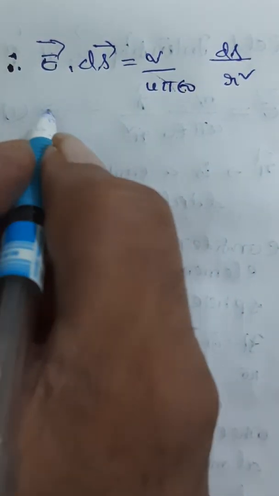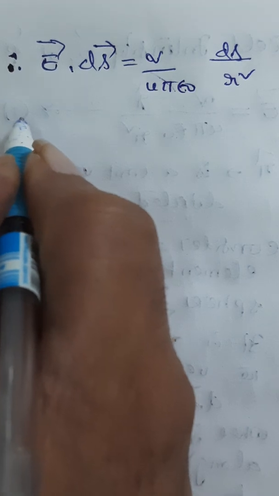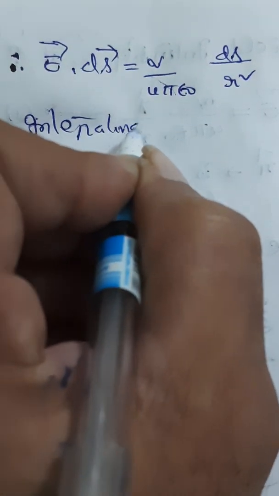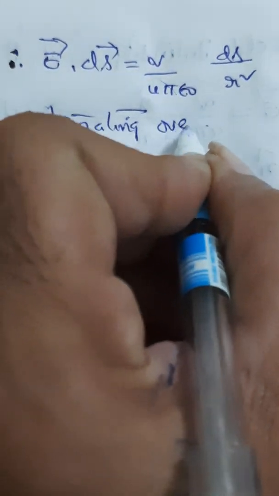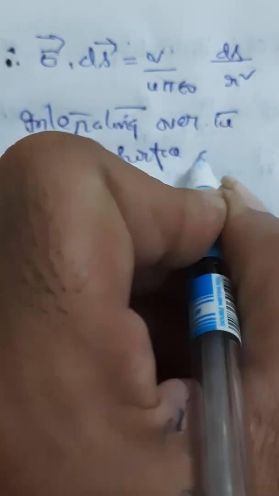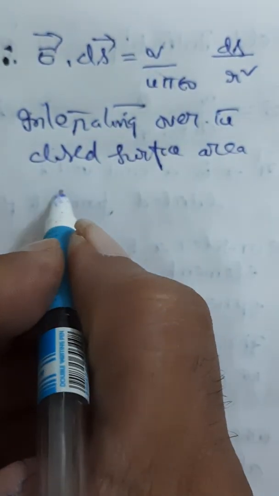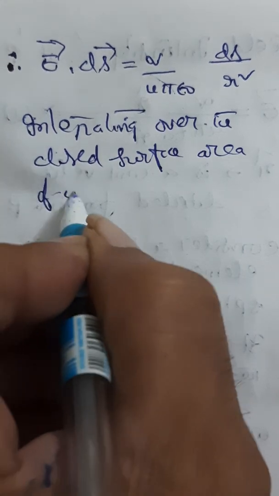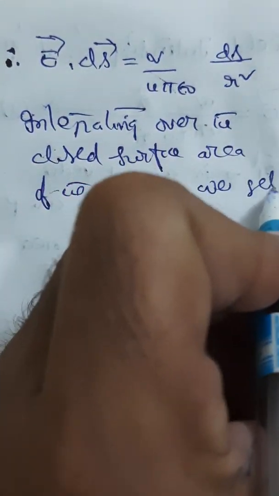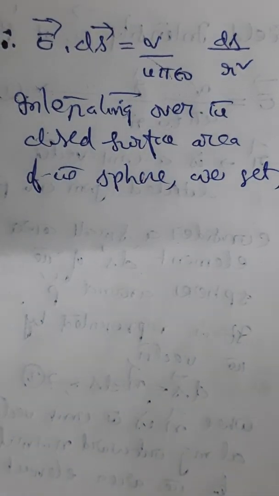This is at one point. For the whole surface, we have to take the surface integral. So that step I am writing. Integrating over the closed surface area of the sphere. What we will get, we will see.